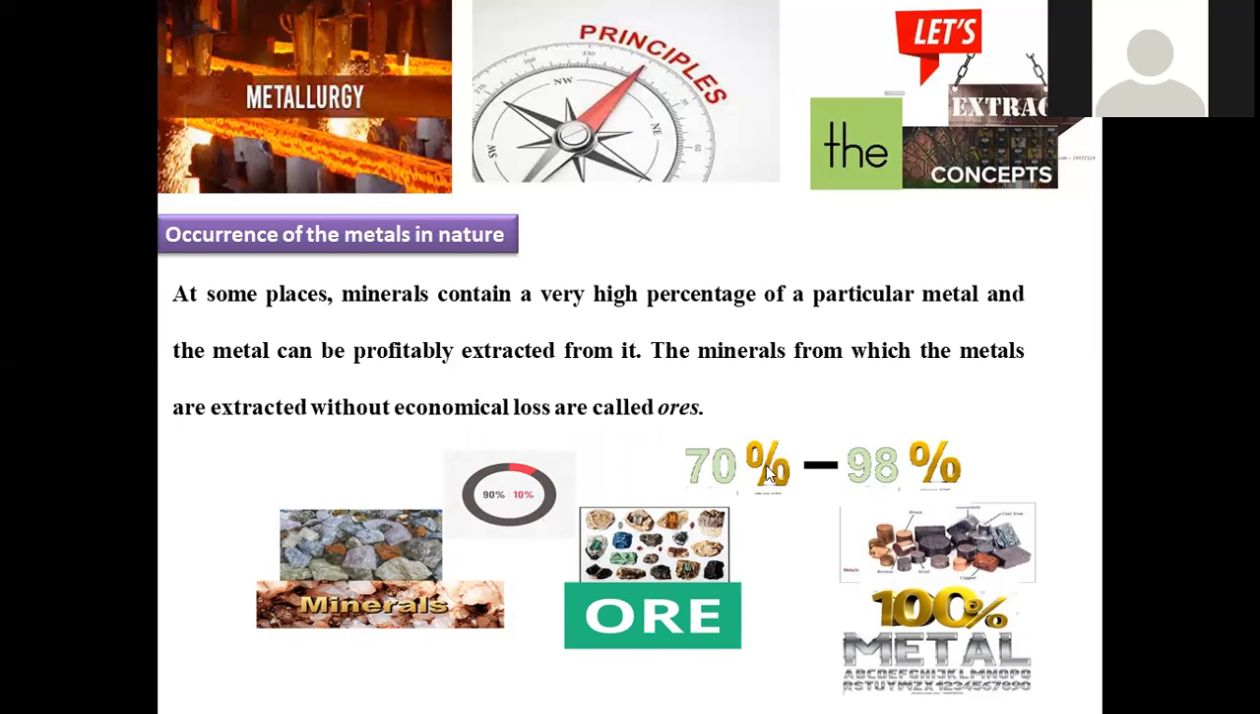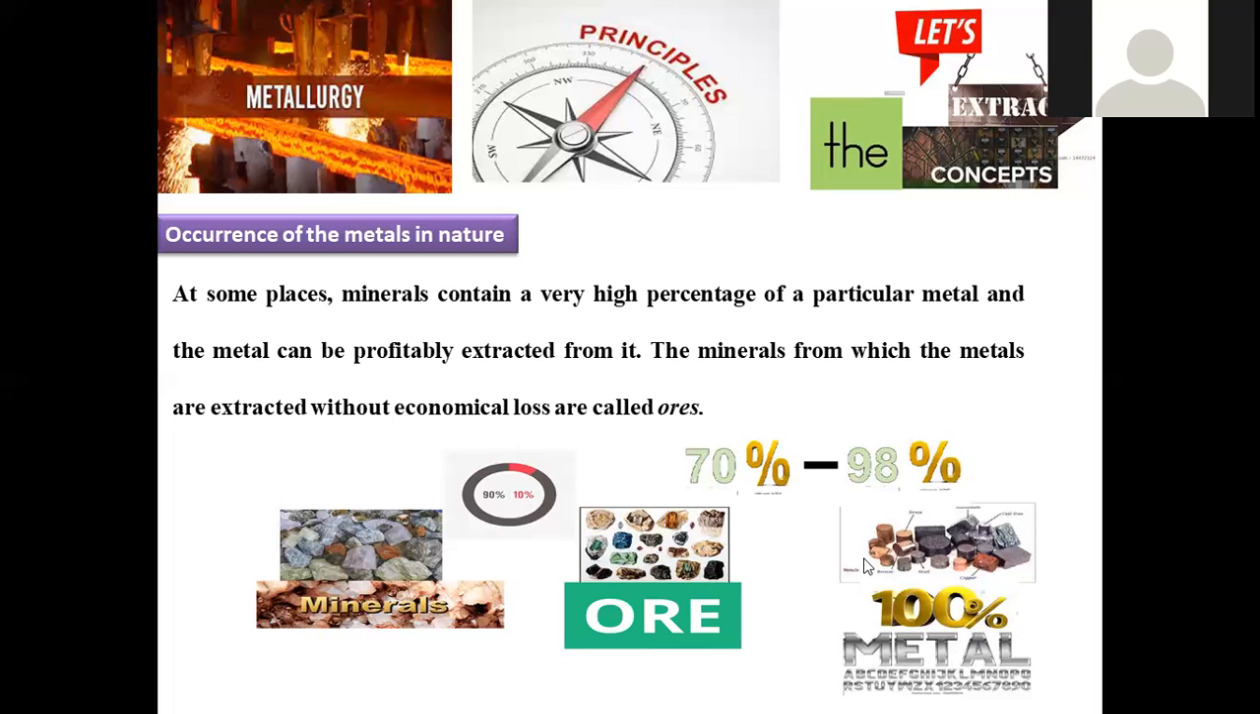And an ore is where a profitable extent of metal is present, around 70 to 98%. If 70% metal is there, with a very minimum extent of impurities, very little effort is required to collect the metal. This is a profitable way of extraction. That's why metallurgical scientists look for properties where profitable extraction is possible. So the ore is where 70 to 90% maximum metal percentage is there.